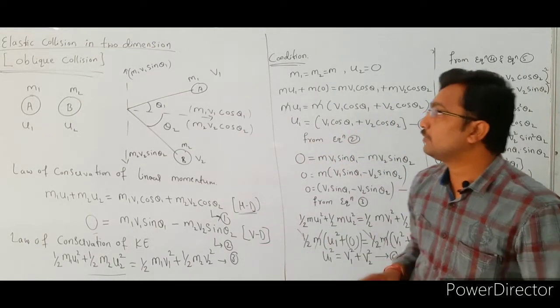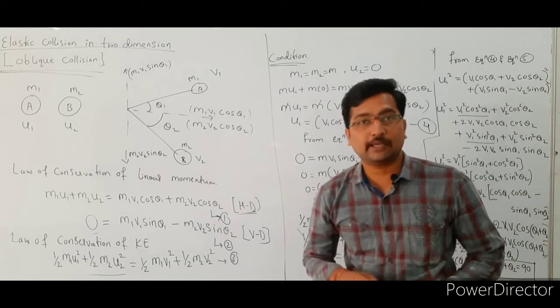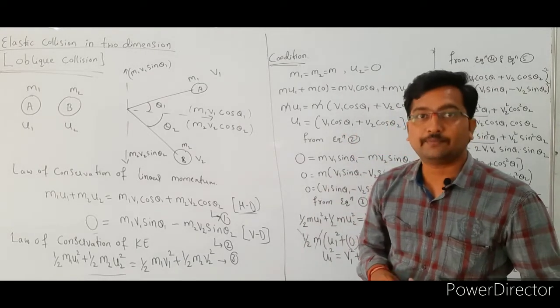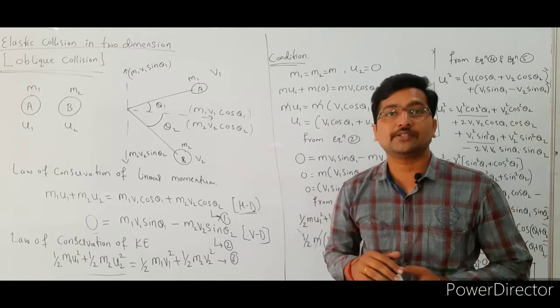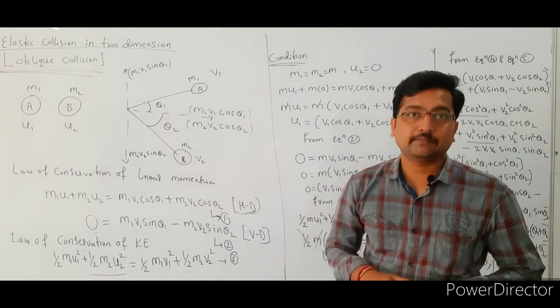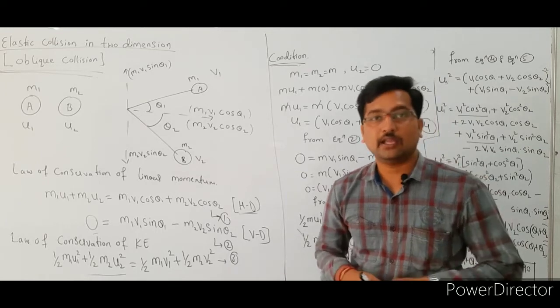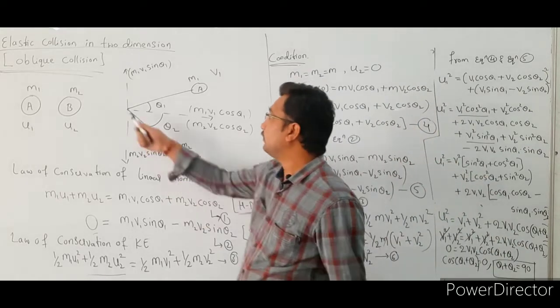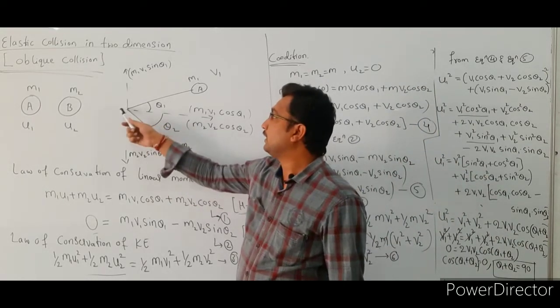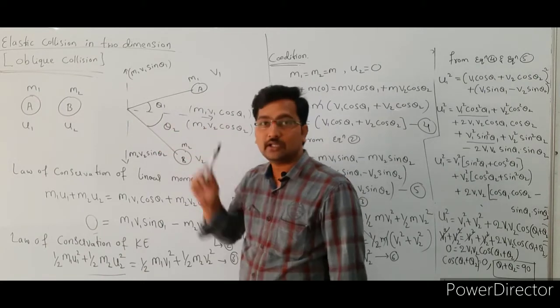Okay, so here in this one, elastic collision in two dimension or oblique collision. We already know that in oblique collision, the colliding particles before and after the collision move in different directions, making angles theta 1 and theta 2 with respect to the initial direction of the collision.